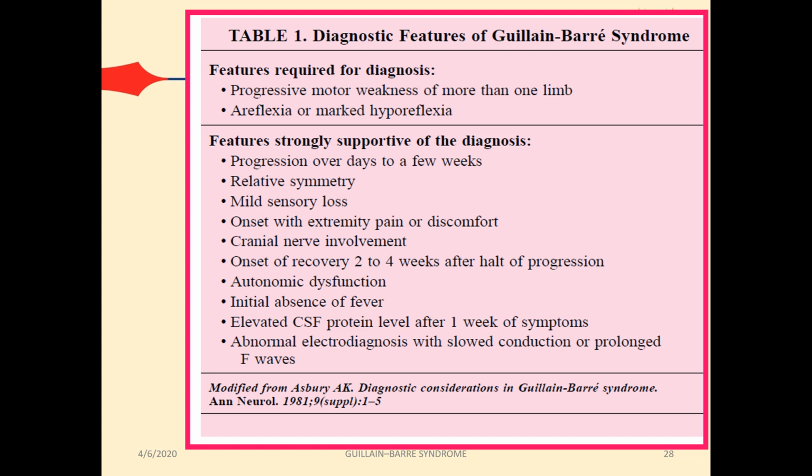These are the supportive signs. So first is a progression over days to a few weeks, relative symmetry, mild sensory loss, onset with extremity pain, cranial nerve involvement, onset of recovery 2 to 4 weeks after the halt of the progression. When progression stops, within 2 to 4 weeks there will be a recovery phase. Autonomic dysfunction, as we know, some types of pan-autonomic dysreflexia can occur. Initial absence of fever and elevated CSF protein level after 1 week of symptoms. Abnormal electrodiagnosis with slow conduction or prolonged F waves. So you should remember only electrodiagnosis with slow conduction. If these are also fulfilled, these are the diagnostic features that confirm the diagnosis of GBS.